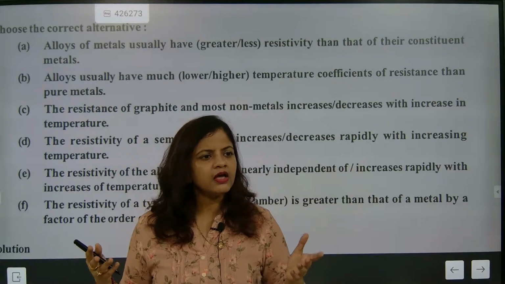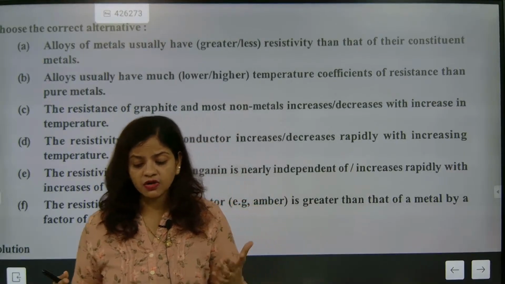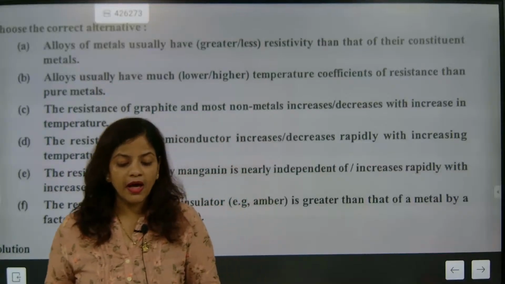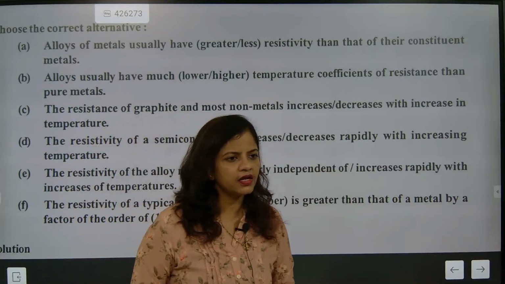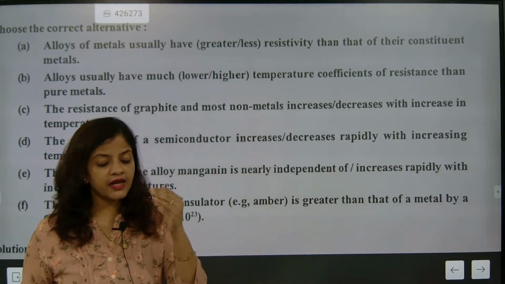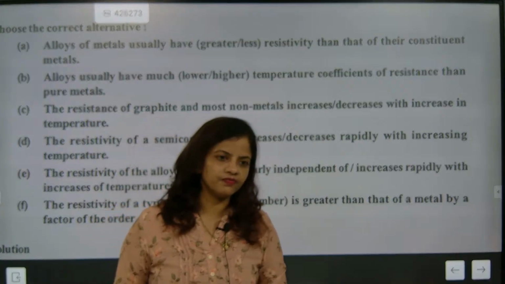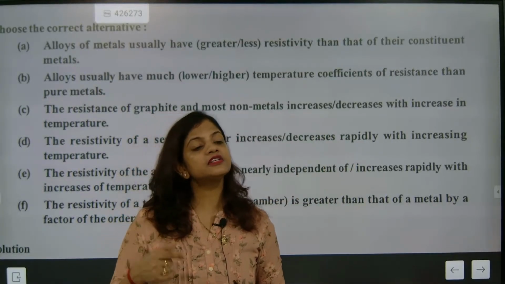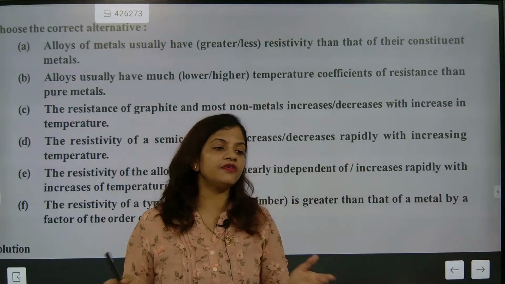Understood? Why? Because the resistivity is not high, so it cannot resist. But copper wire, aluminium wire, silver wire, they can sustain that current flow. But graphite, if the current is flowing, becomes hot, and it will melt.